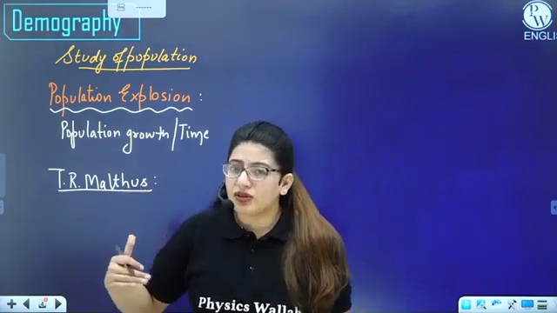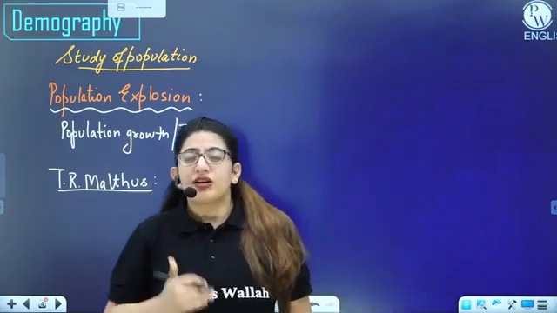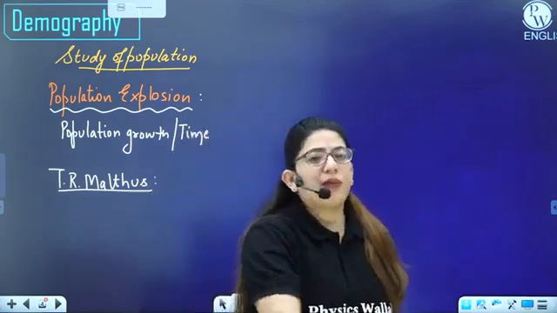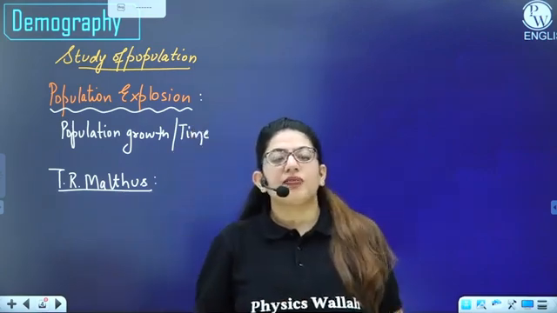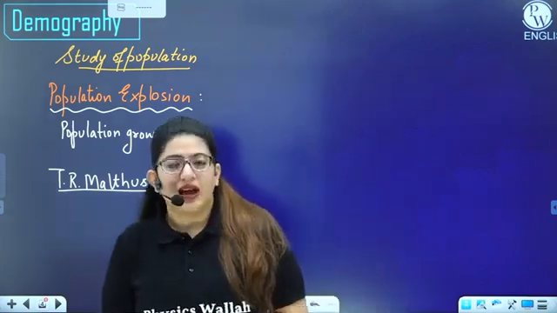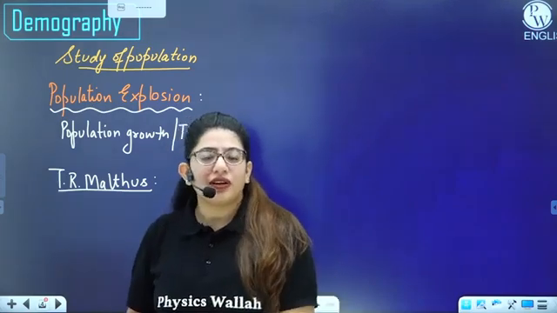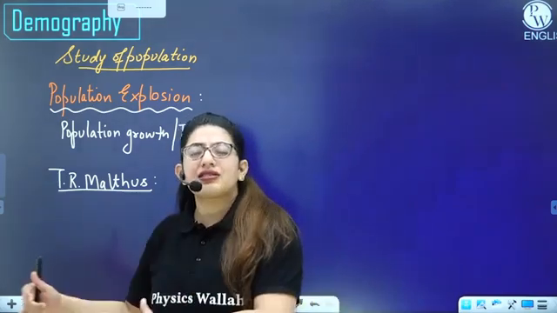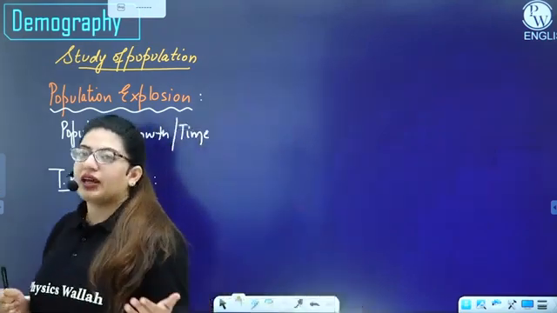And since the natural resources are growing at a slower rate, a time will come when all the organisms will fight among themselves and they will die. Why? Because a competition will arise, and there are fewer resources. So this is how they say that